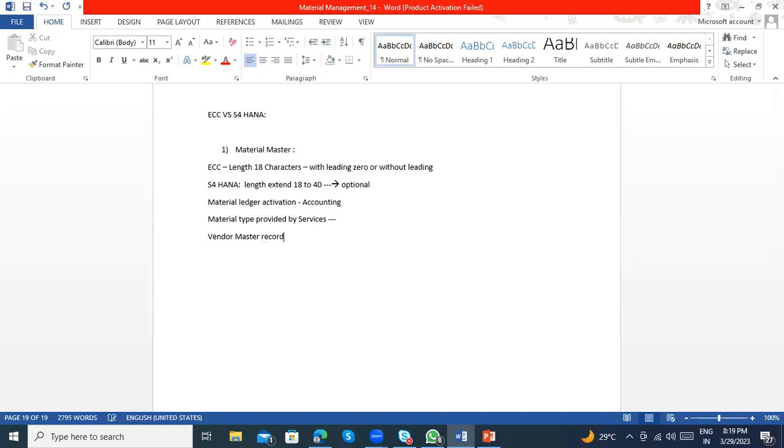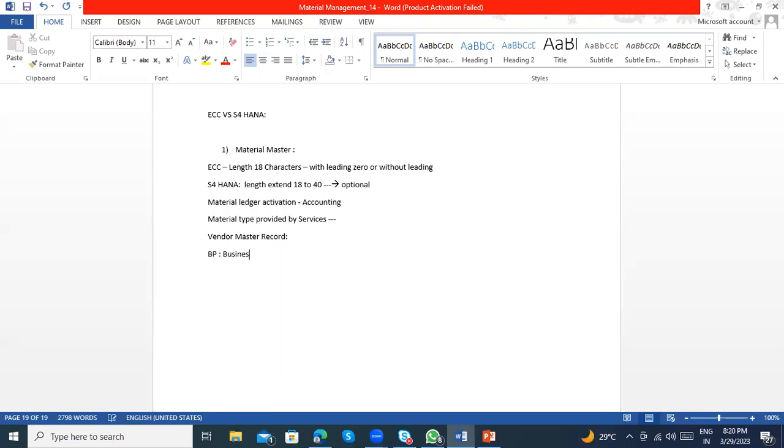In a vendor master record, and I hope you are aware of this, the vendor master record and the customer master record had a big change in S4 HANA. In ECC we have vendor master records and customer master records, and for employees we have personnel numbers, which are separate. But in S4 HANA, what was the change? We need to create a BP, a business partner.